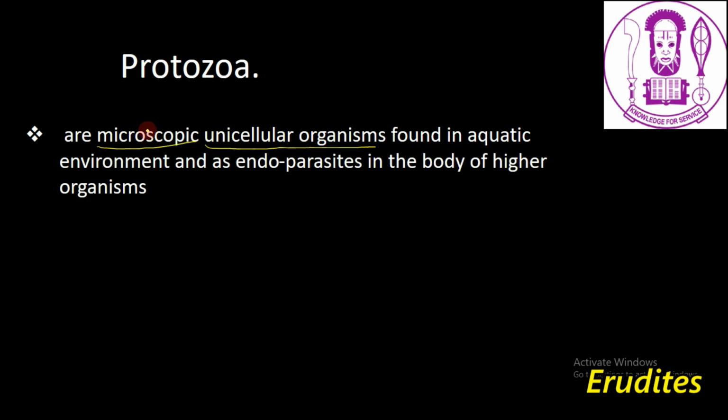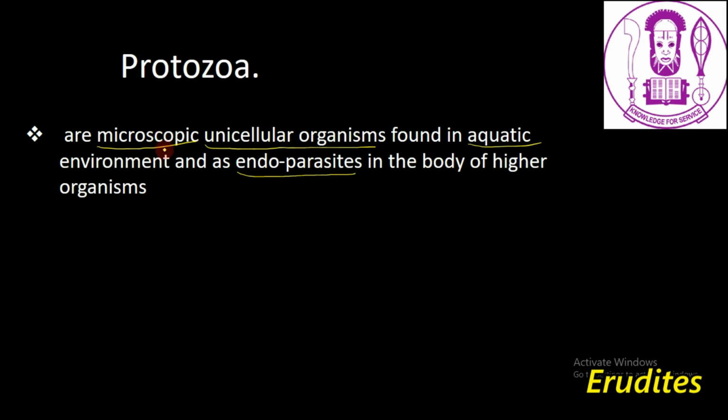They can only be seen with the aid of a microscope. Unicellular means these organisms are made up of one cell. This group of organisms is found in the aquatic environment, or you can find them as endoparasites in the body of higher organisms.